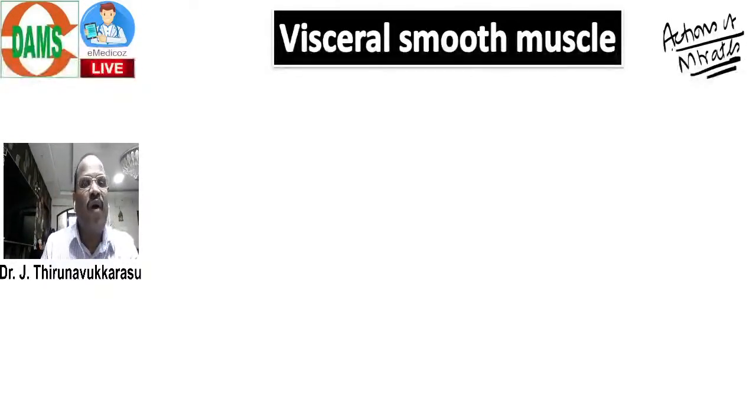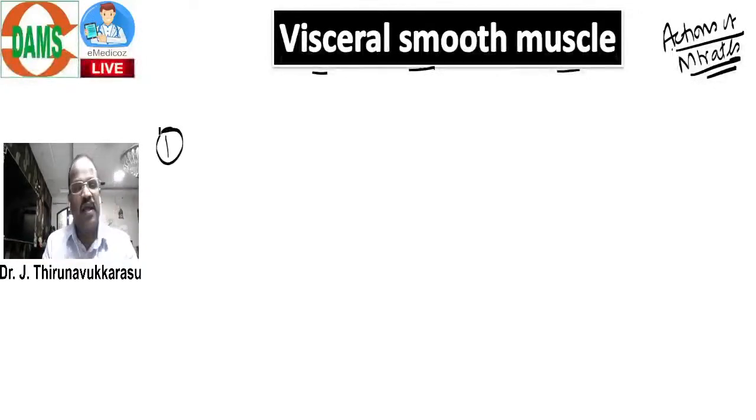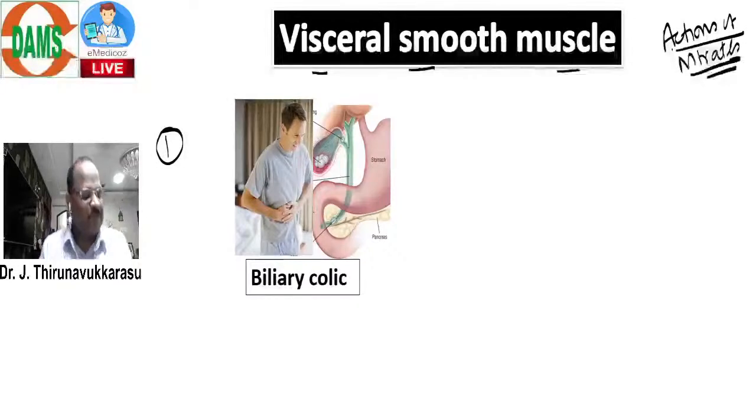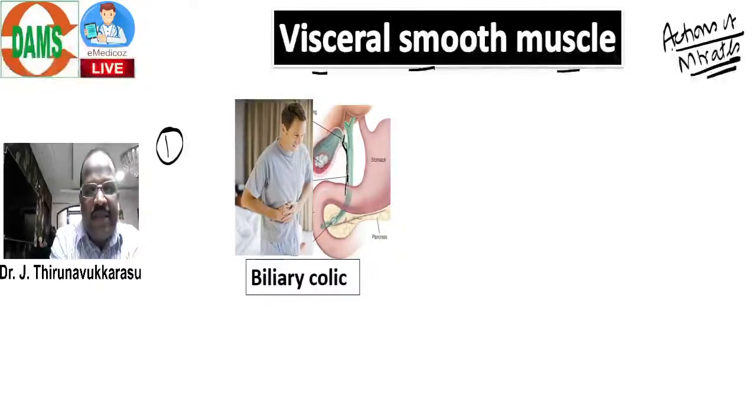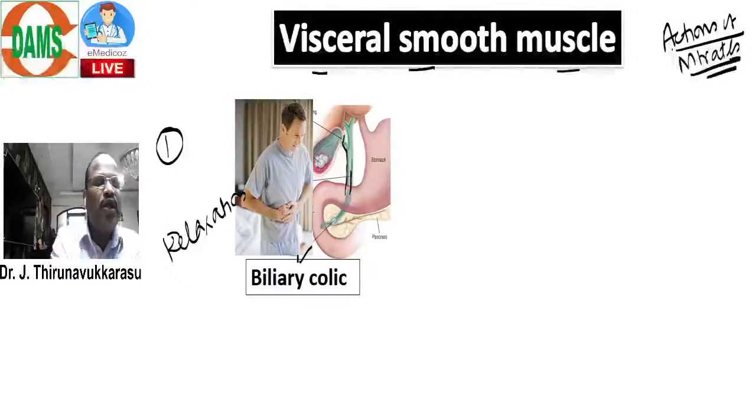Okay. Now question, what are all the visceral smooth muscles relaxed by nitrate? We go point by point. First muscle, biliary smooth muscle. Here you must know this point. Look at this. This is called biliary muscle. Gallbladder, bile duct, it's a biliary smooth muscle. So, the first muscle you should know, biliary smooth muscle undergoes relaxation by nitrate. Because of relaxing biliary muscle, what is the use? It can be useful for biliary colic pain.